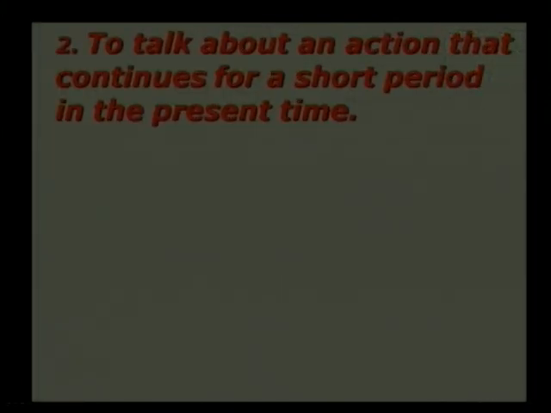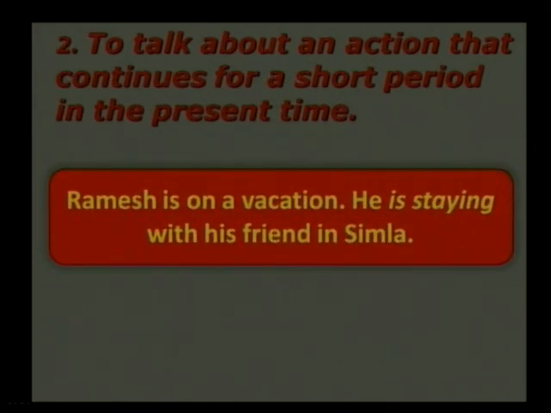The second use of continuous present tense is that it talks about an action that continues for a short period in the present time. For example, Ramesh is on a vacation. He is staying with his friend in Shimla.